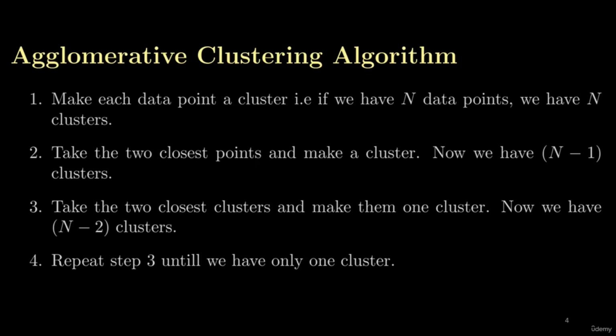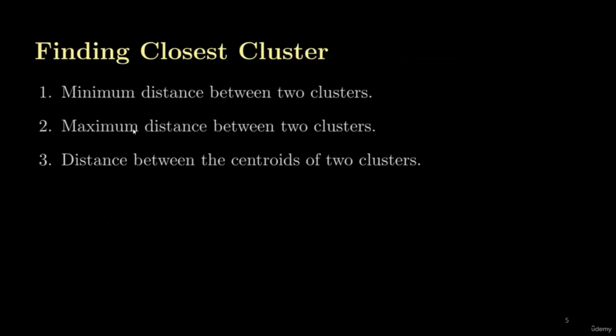Now, in step 2, we see that we take the two closest points. Now, how do we find the distance between the two closest points? So there are three methods. Either we go for minimum distance between the two clusters, maximum distance between the two clusters, or average distance between the two clusters. The average distance will be calculated by calculating the distance between the centroids of the two clusters. Let's understand the concept of these three methods of measuring the distance between the two clusters.